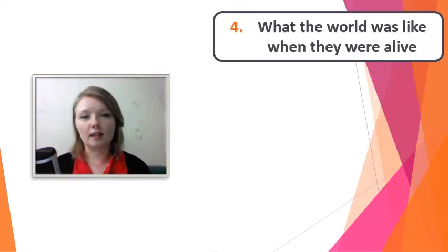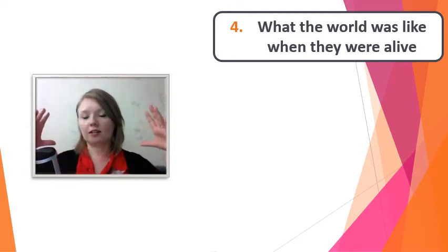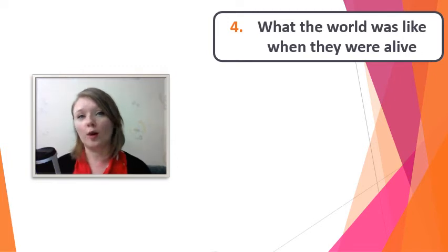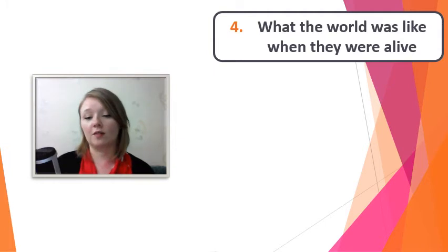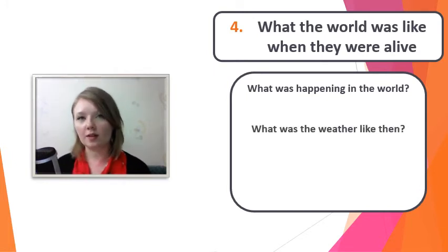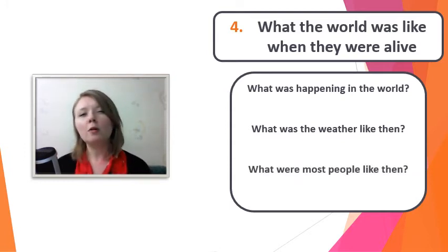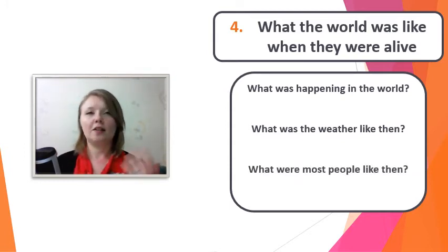After we know a little bit about what their life was like, we can think a little bigger and talk about what the world was like when this famous person was alive. There are many details that we can include here, so let's again look at 3 of the most common areas of conversation. So first, what was happening in the world? What was the weather like then, if it affects their story? And what were most people like then?